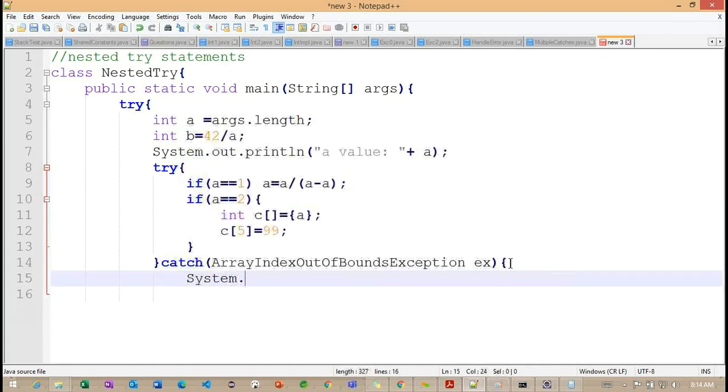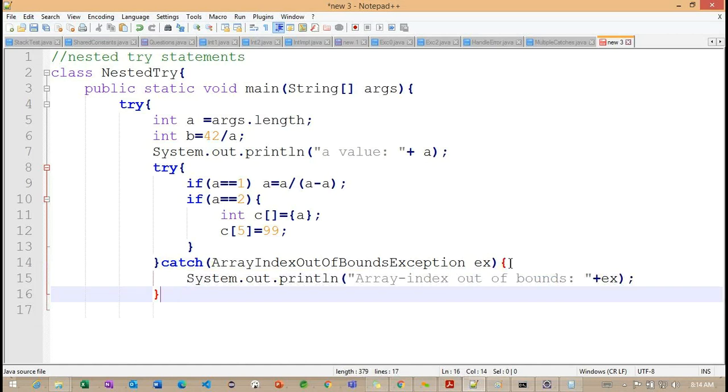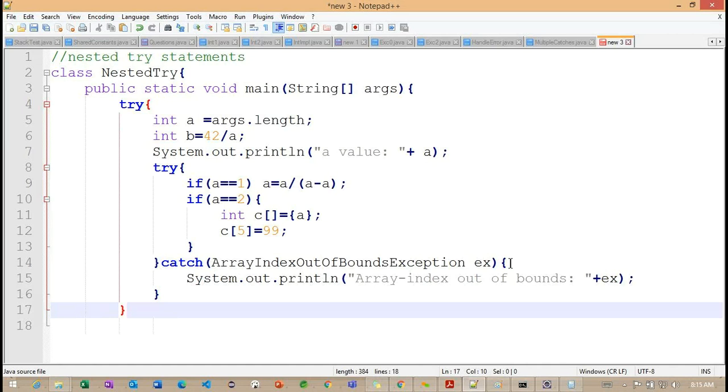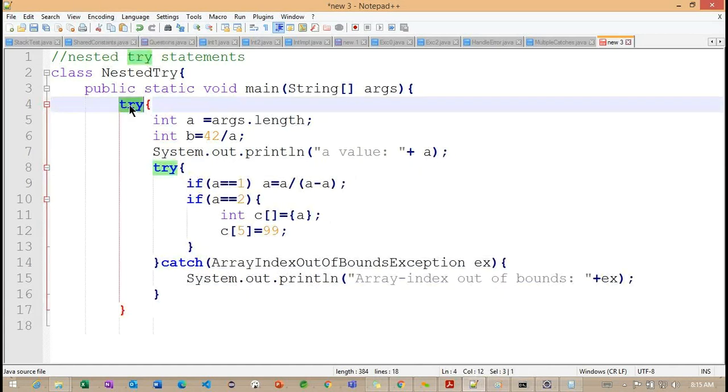So let's see, System.out.println here. What is the message I want to print? Simple: array index out of bounds, with EX. The catch block I'm handling. And now you can see I'm closing one more try block. This we defined internally inside this particular try block.